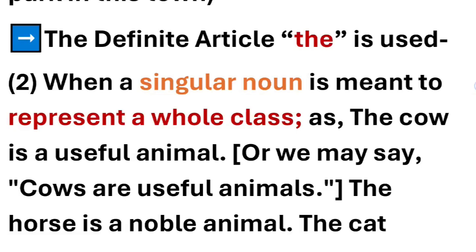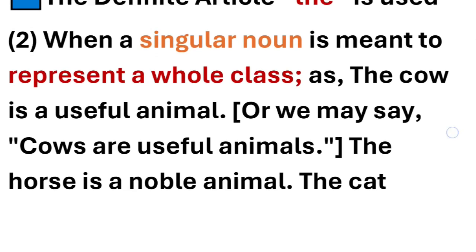Now the cow is representing all the cows of the world. It's talking about all the cows. So this singular noun cow is representing the whole class, all the cows. That's why we have used the with this. A singular noun which is representing a whole class, we use the with this. We may also say cows are useful animals.